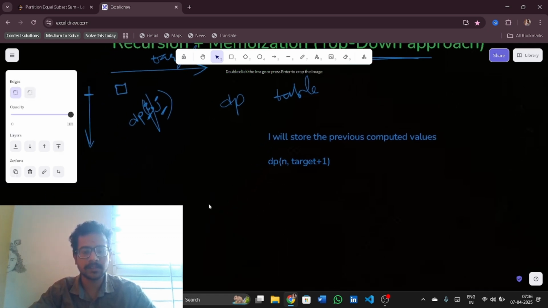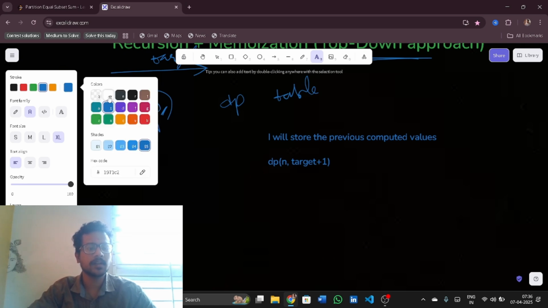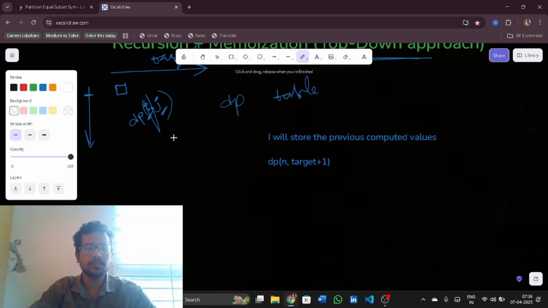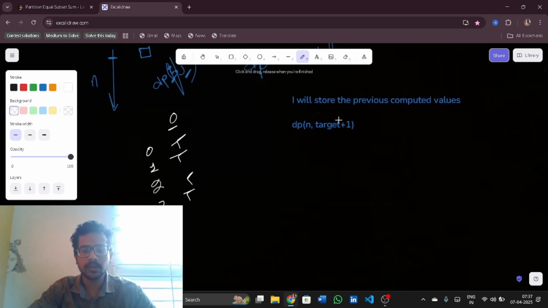Target plus 1 is given because I can get a sum of 0 every time. If you see, the target sum is 0. So even if I take 0th index element, 1 index element, 2 or 3, I can still achieve 0. So everything will be true. So what I need here is n comma target plus 1.